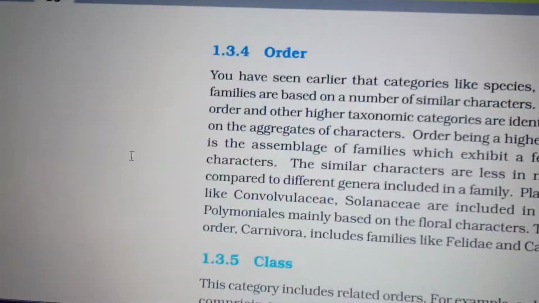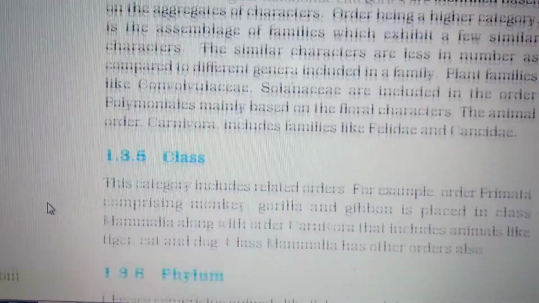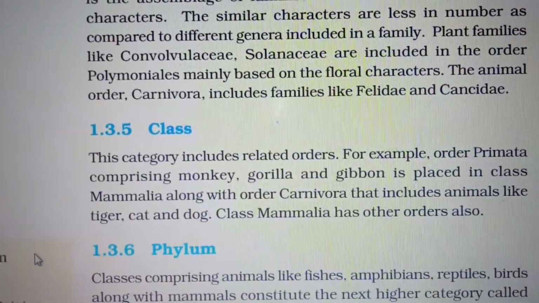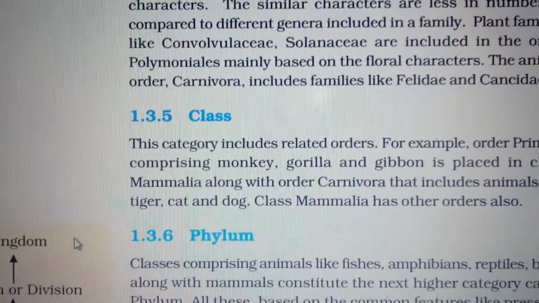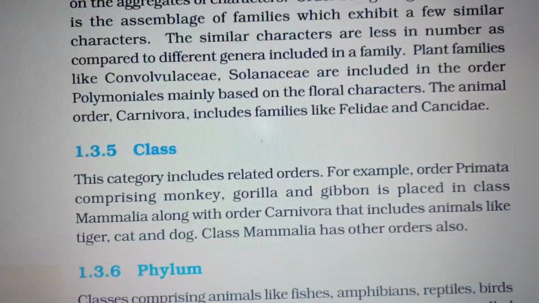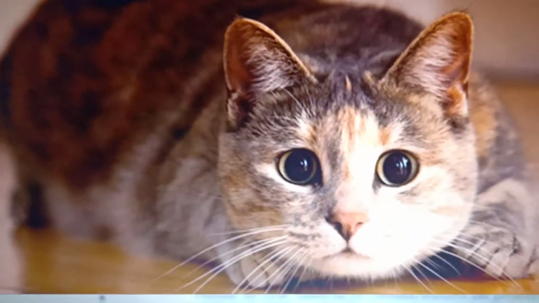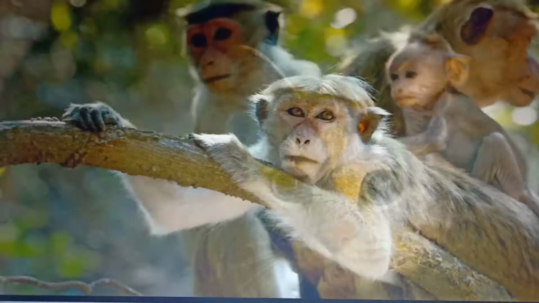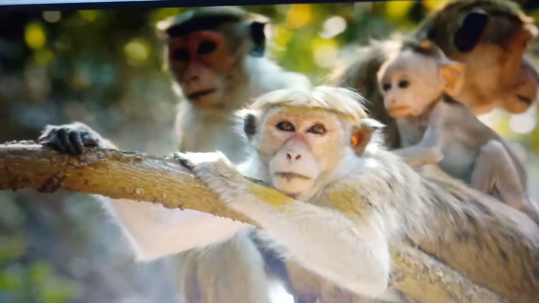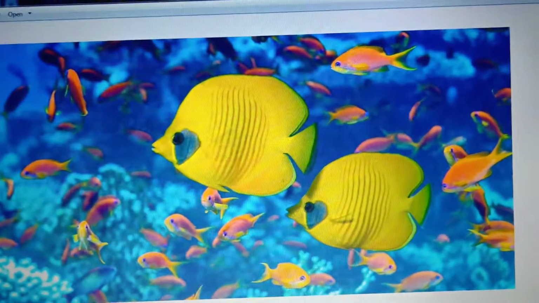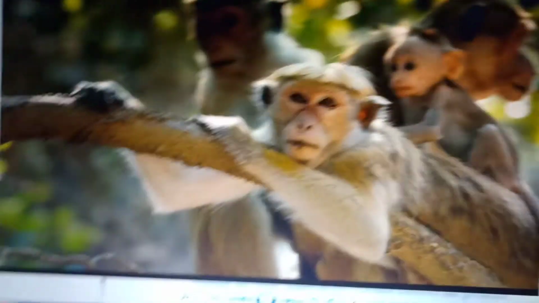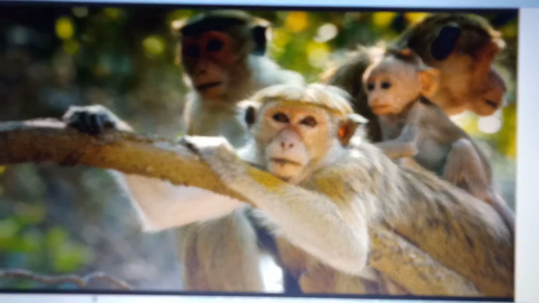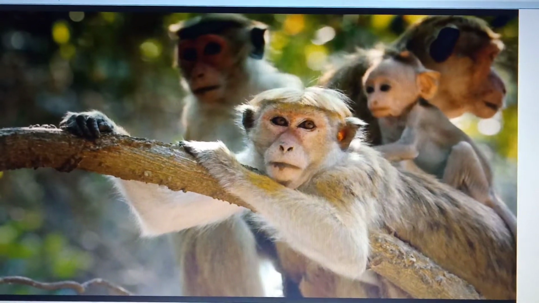Then we'll see class. Class includes related orders. See, order Primata and order Carnivora, both these orders come under class Mammalia. Order Primata means it includes monkeys. Order Carnivora, already we saw tiger, cat, dog, all mammals. So these two, order Carnivora and order Primata, come under class Mammalia.